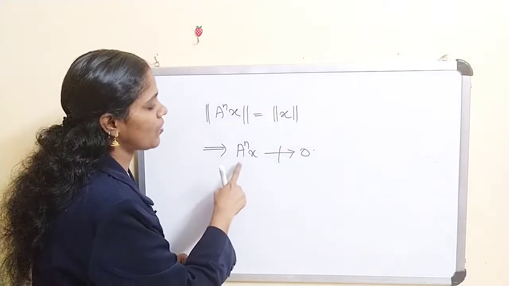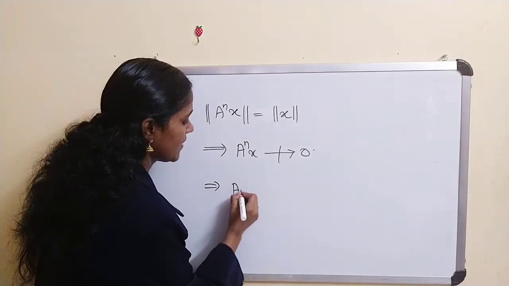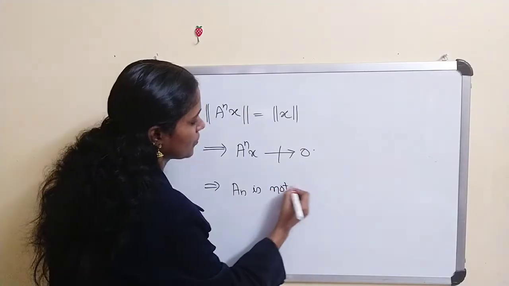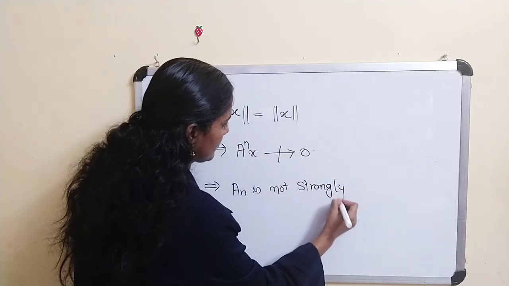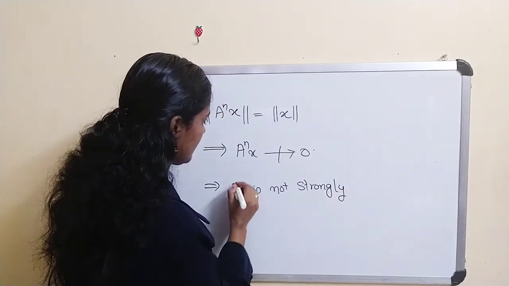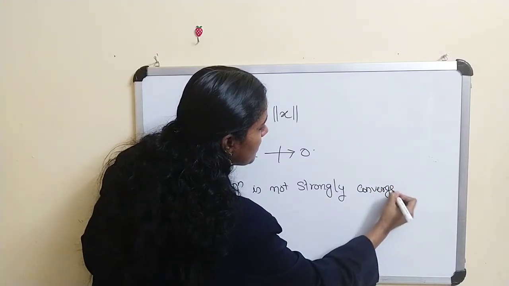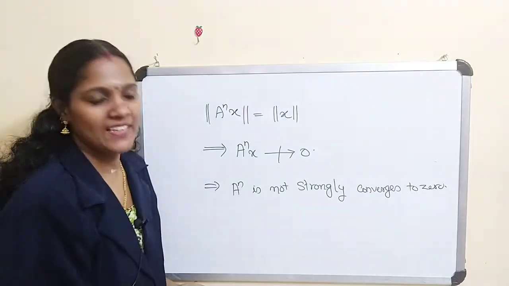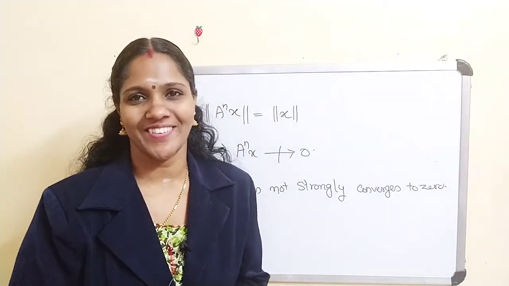Therefore norm of A^n x does not converge to 0. This implies A^n does not converge strongly to 0. Okay, this implies weak convergence need not imply strong convergence.